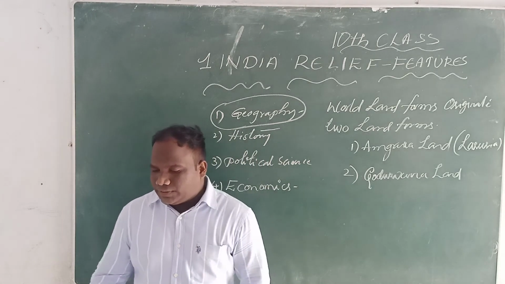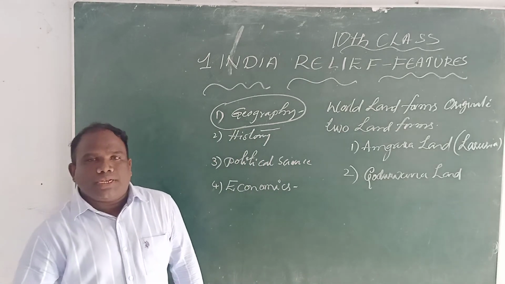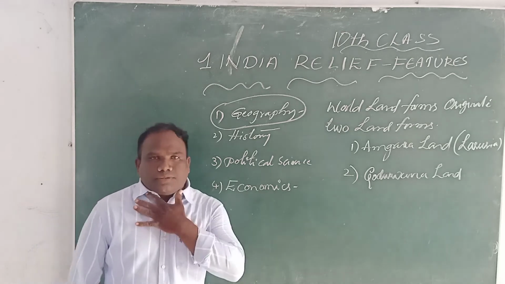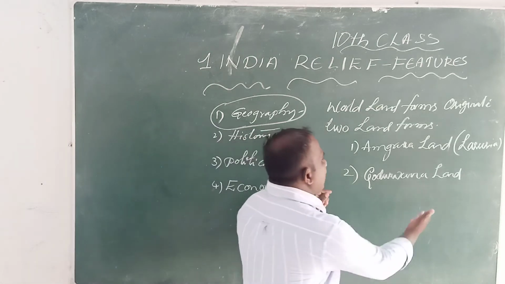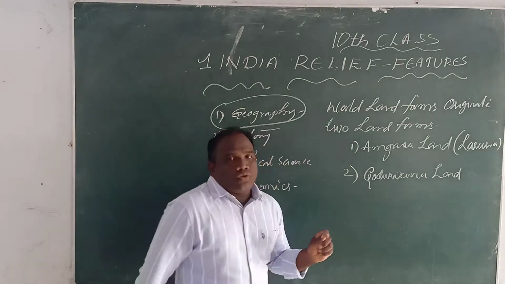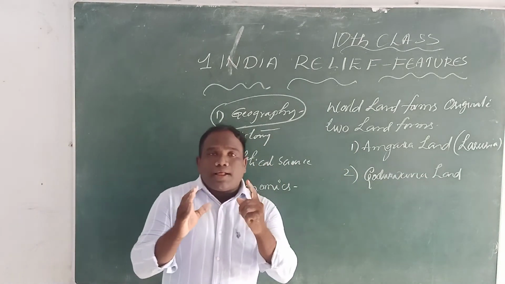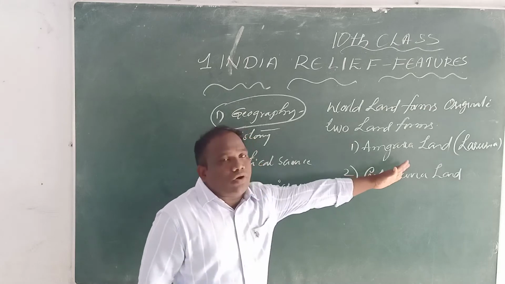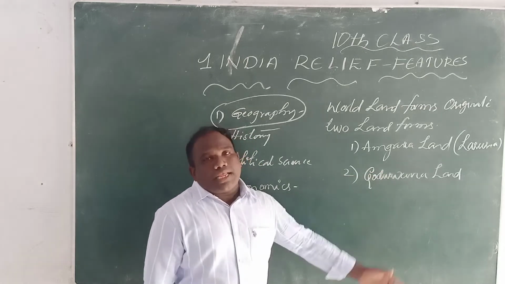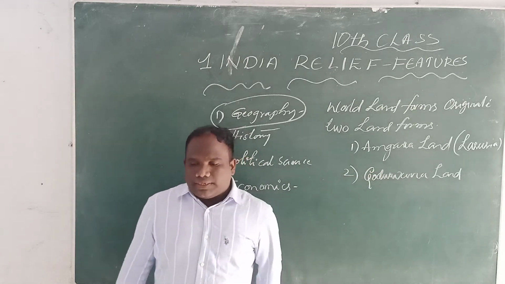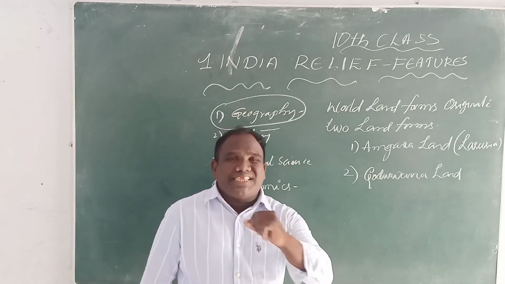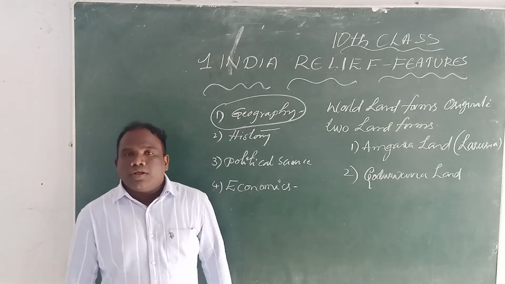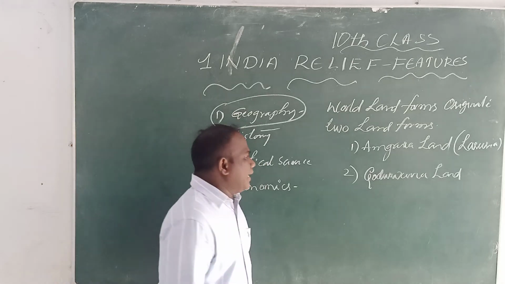These are the two main lands. Actually, the Indian Peninsula was part of Gondwana land.